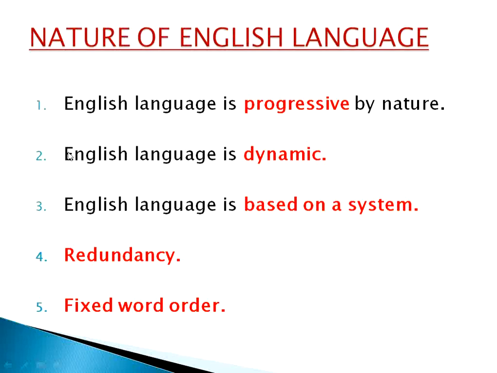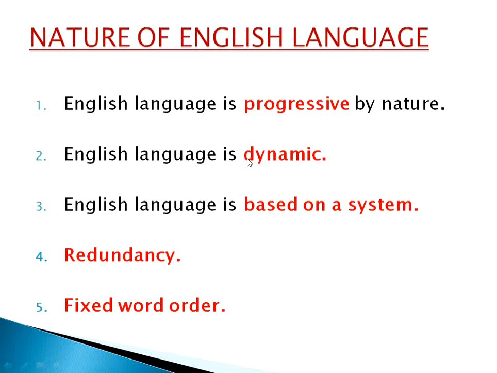Now what is the second nature? The second nature of English language is dynamic. Now the question is why we consider English language as a dynamic language? Because it has its own history, and with the passage of time it has gained different words. Almost 10,000 words every year are added into the English dictionary. That is why, from that point of view, we can say English language is dynamic.